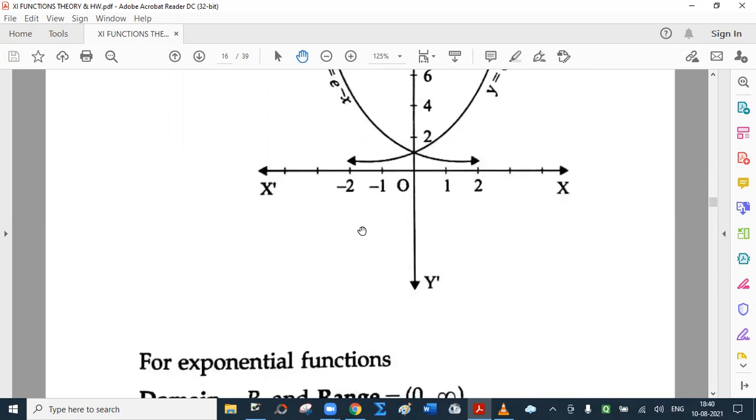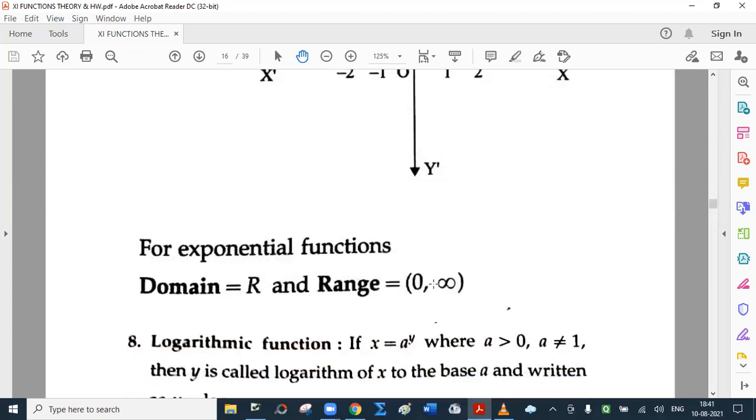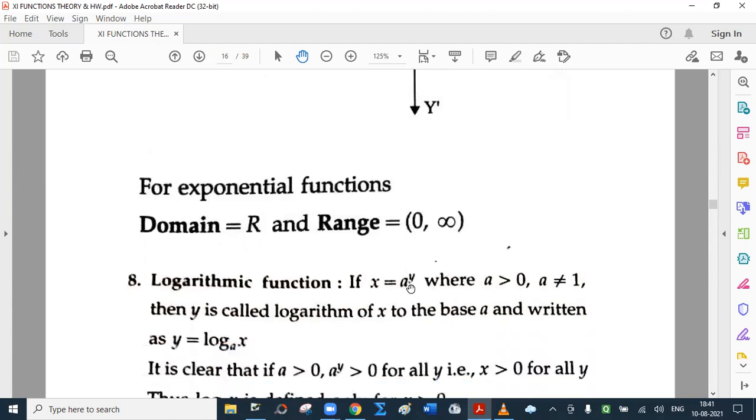And what is the range? See, if base is positive, whatever may be the index, it is going to be positive, and positive real number is written as open interval 0 to infinity. So for exponential function, what is domain? R, and what is range? It is set of positive real numbers, which can also be written as an open interval 0 to infinity.